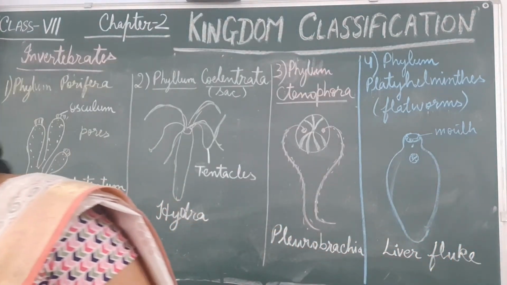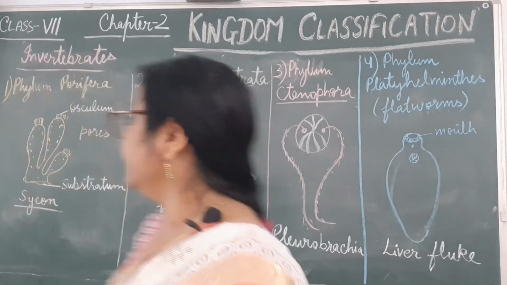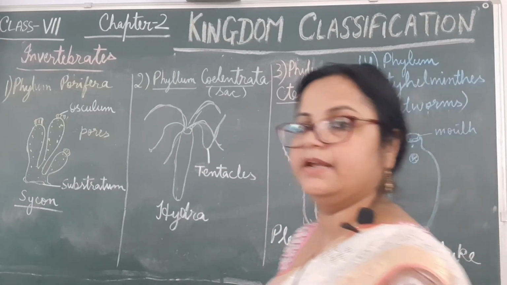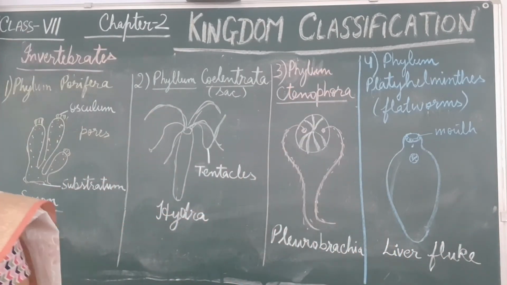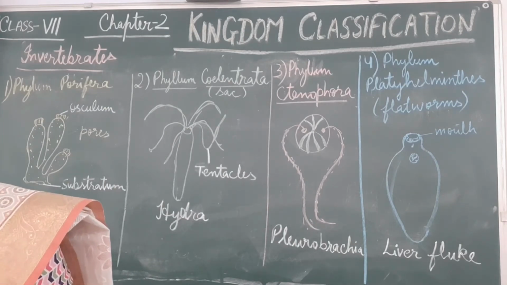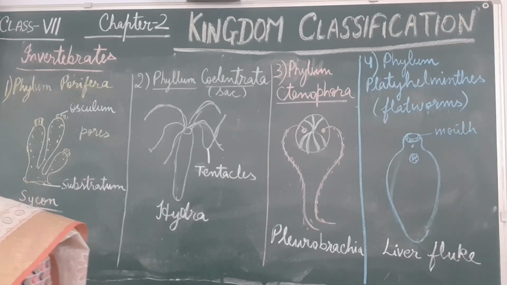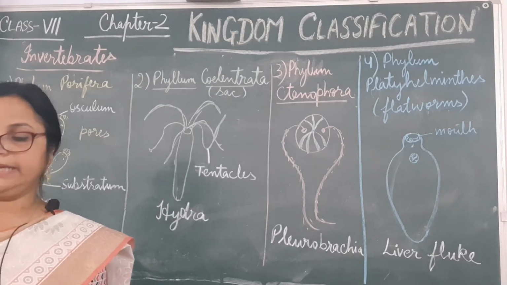Next is the phylum Coelenterata. Coelenterata means bag-like or sac-like body. The body is like a bag. They are sac-like animals, radially symmetrical, sedentary or living in water. Mostly free living in water, and mostly present in marine water.